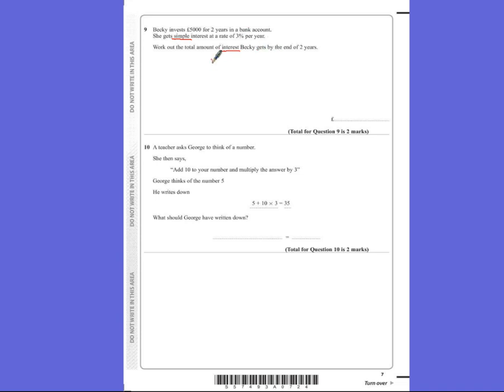So we're not going to add this on to 5,000, we're just after the interest. So to work out 3%, we can either do that on a calculator by doing 0.03 times 5,000, which gives you £150 for your 3%, or if you prefer, you can do 1% by dividing by 100, which is 50, times by 3 will be 150. So 1 year will be 150, so 2 years will be 2 times 150, which is £300. So the amount of interest you will get is £300. It doesn't ask you how much will be in the bank account. How much will be in the bank account will be 5,300. It asks you what the interest is.